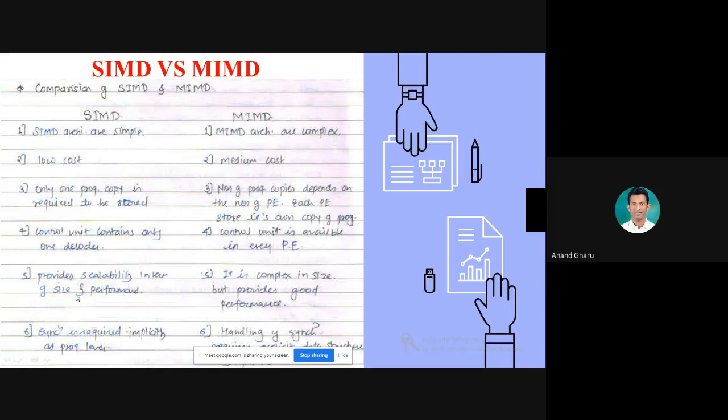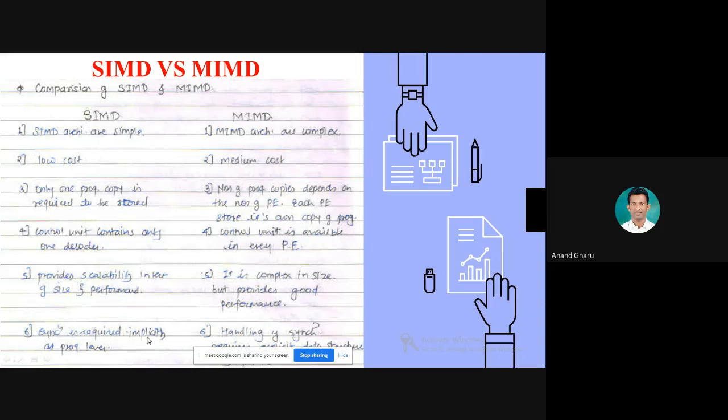SIMD provides scalability in terms of size and performance. But MIMD is complex in size. Why? Because there is separate hardware circuitry, like a separate control unit for each processing element. So that's why it is complex in size. But it provides good performance because each processing element has a separate control unit. So it will give good performance as compared to SIMD.